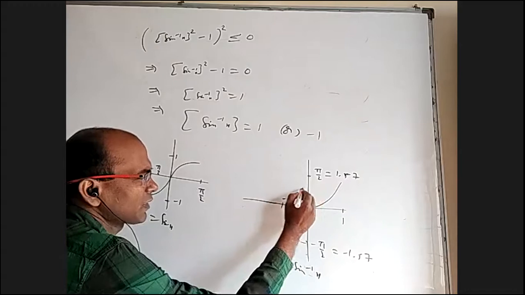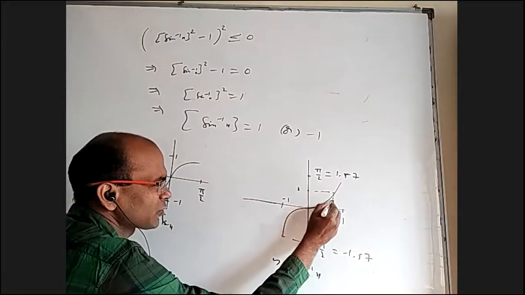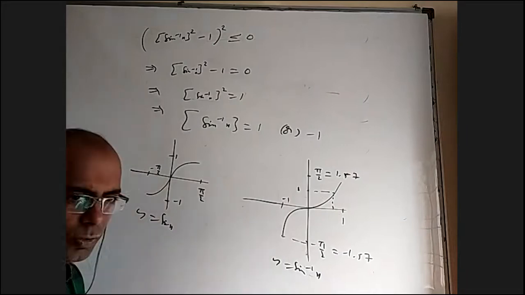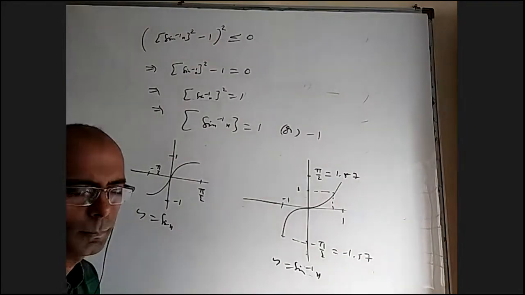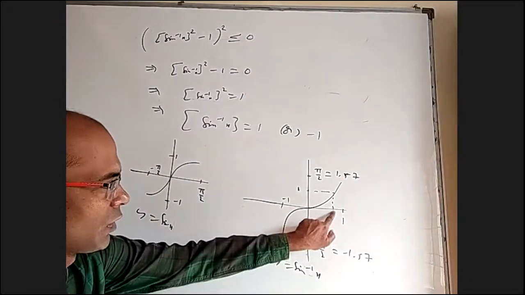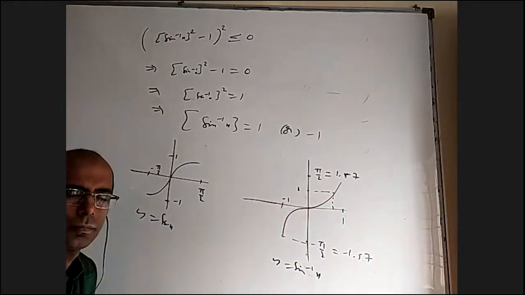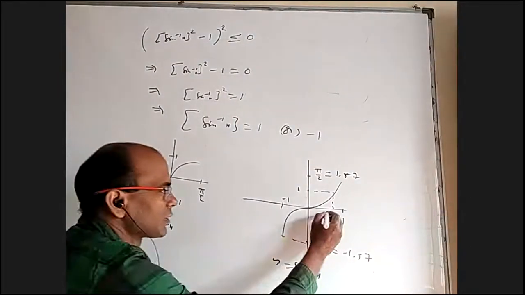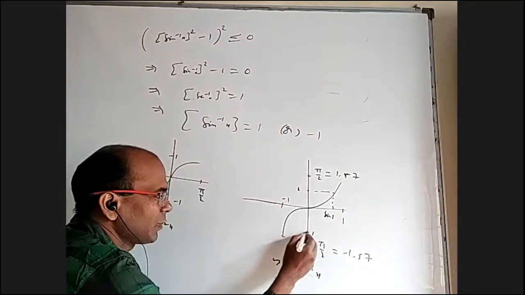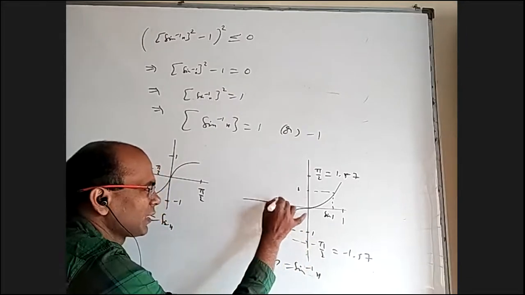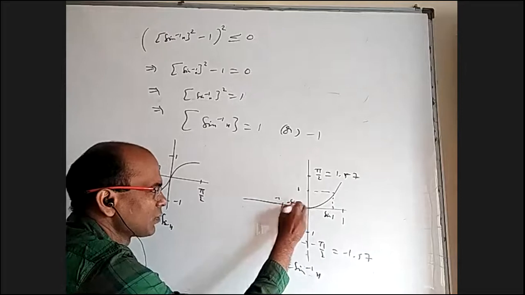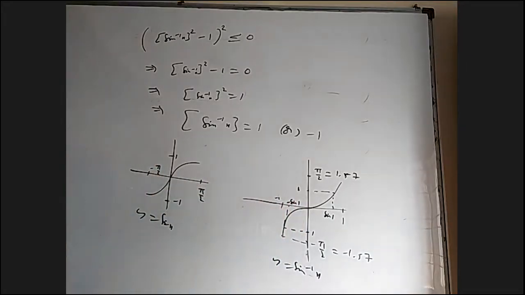If this is 1.57, somewhere 1 will be there. What is that x value where sine inverse x becomes 1? Anybody want to tell me? What is the x value so that the sine inverse x answer will be 1? Sine 1, sir. Yes, it is sine 1. Similarly, when it will be minus 1, that is at sine of minus 1, which is minus sine 1. Is everybody okay with this graph? First of all, is the video clear to everyone? Yes, sir. Okay, fine.